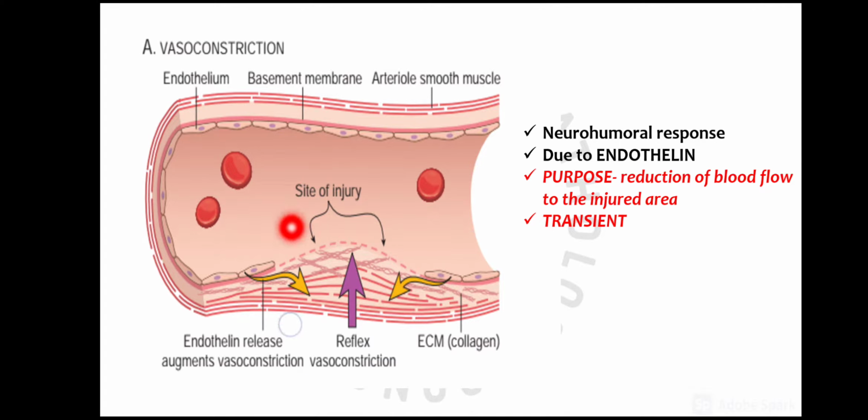These spindle shaped cells, these are the endothelial cells. So the first step is vasoconstriction, and it occurs due to local factors, and it is a neurohumoral response, and one of the factors involved is endothelin released by the endothelial cells. And the importance of this vasoconstriction is to reduce the blood flow at the site of injury, and this is an initial transient response to the vascular trauma. So this was the first step of vasoconstriction.